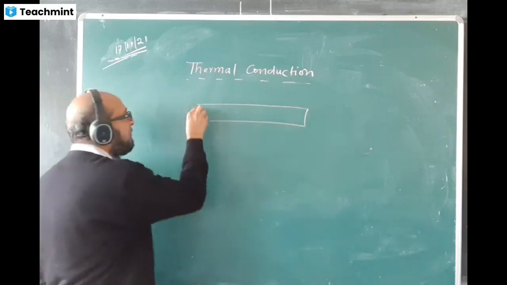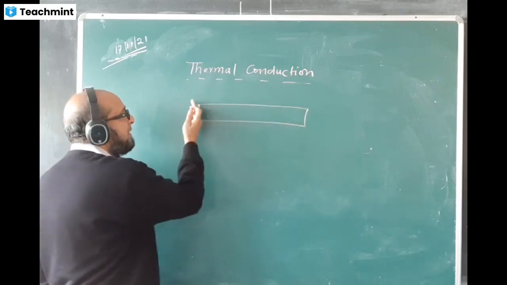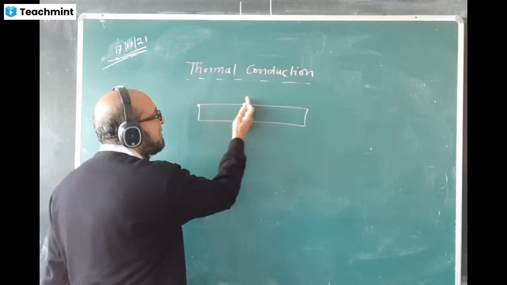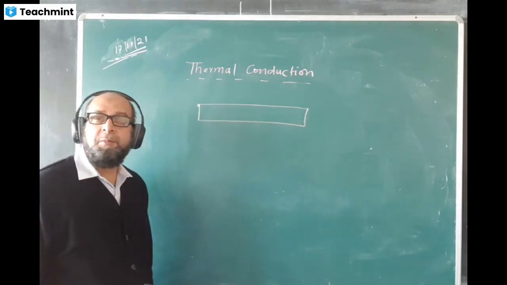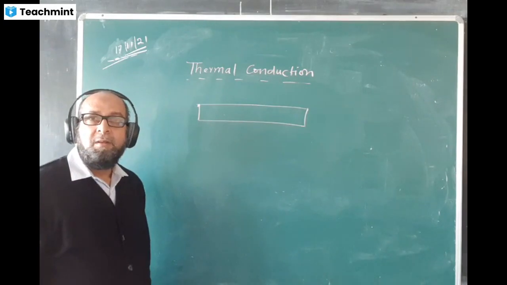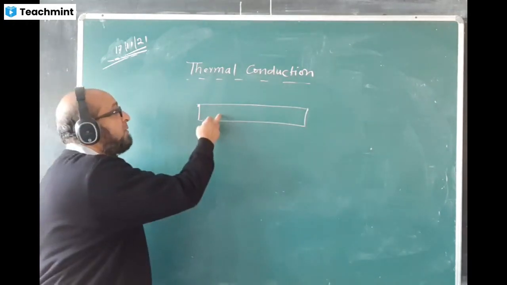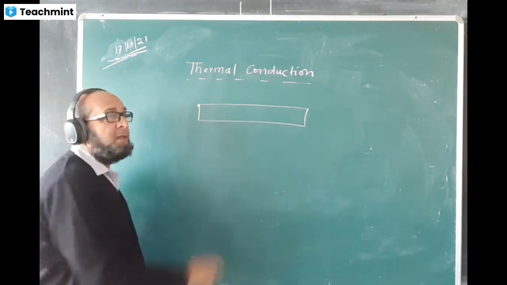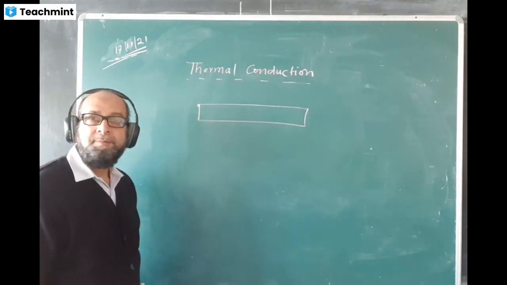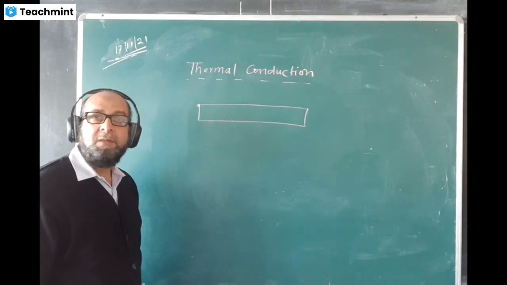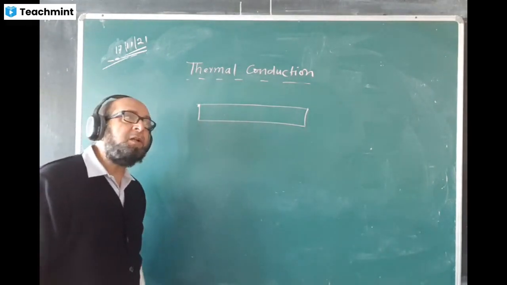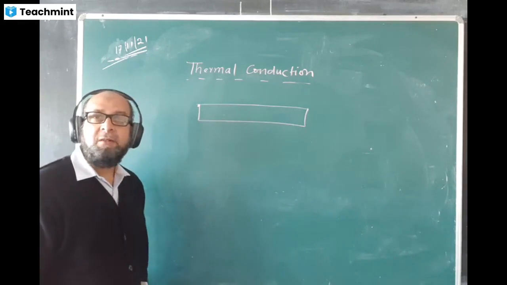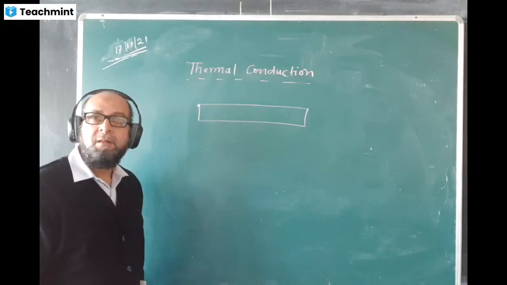An iron rod is heated from one end. You see, the heat is transferred from one end to the other end slowly. The entire iron rod gets heated up. What kind of process is taking place? The answer is conduction. From one end to the other end, the heat is transferred. Some materials by nature are good conductors of heat, some by nature are bad conductors. You have the idea about that. Usually metals are good conductors of heat.